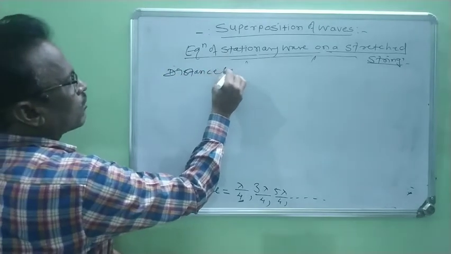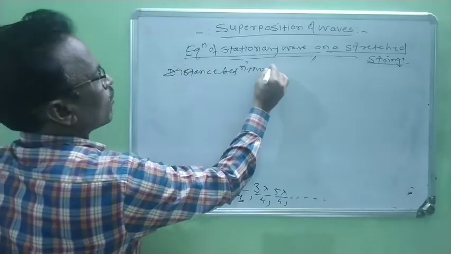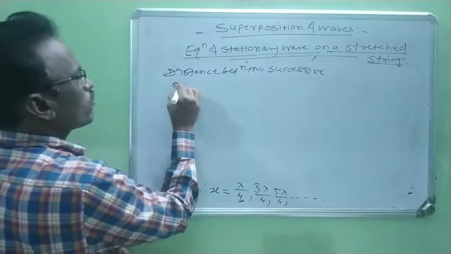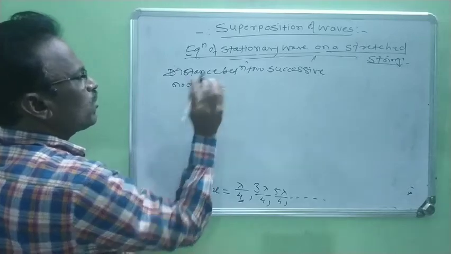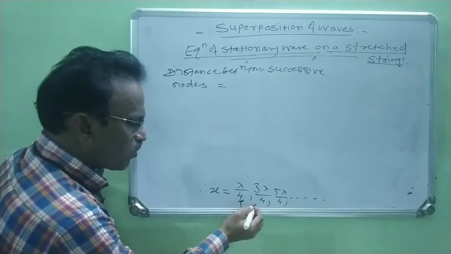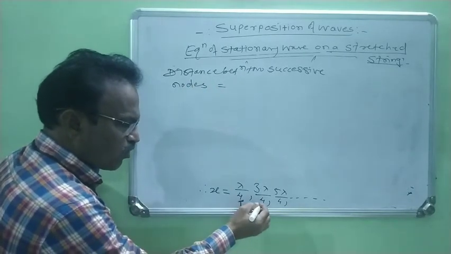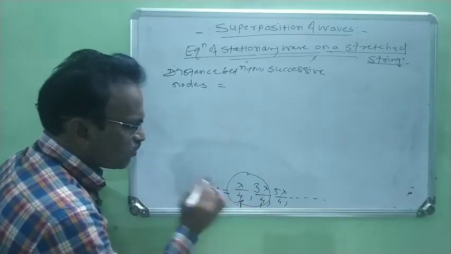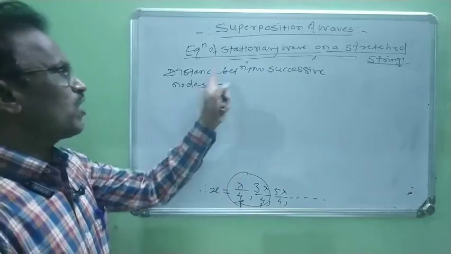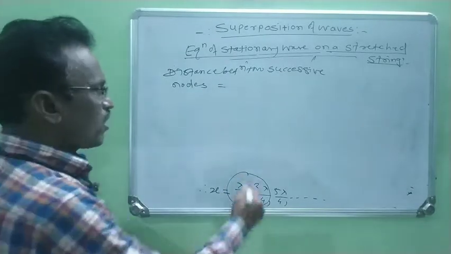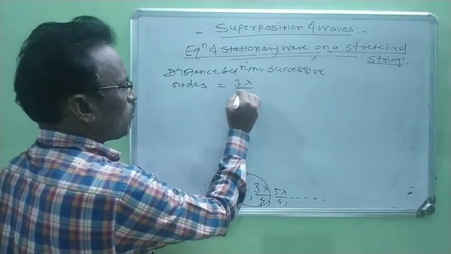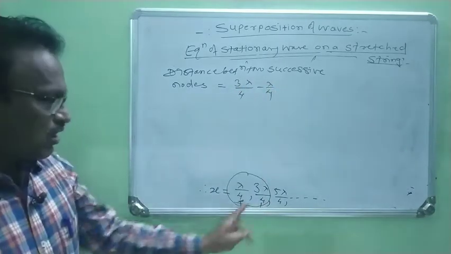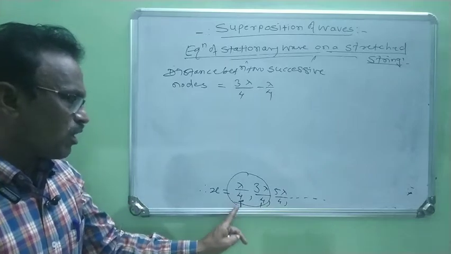Distance between two successive nodes is equal to, now this is the distance of the first node, this is the distance of the second node. Now when we find out the difference between these two, it gives us the distance between two successive nodes, right? Therefore it is 3 lambda by 4 minus lambda by 4.